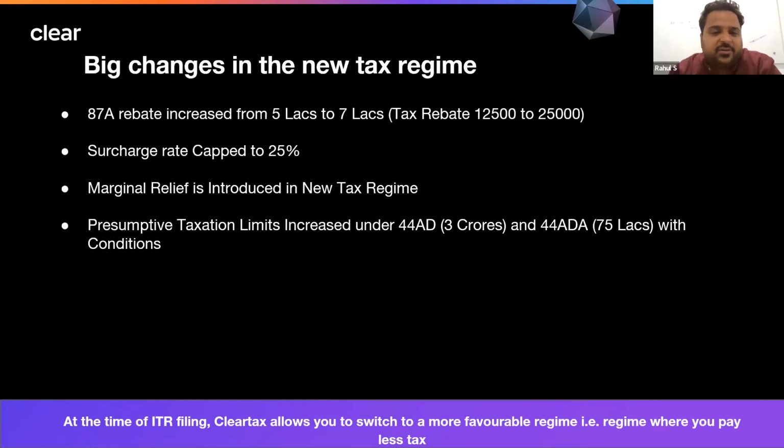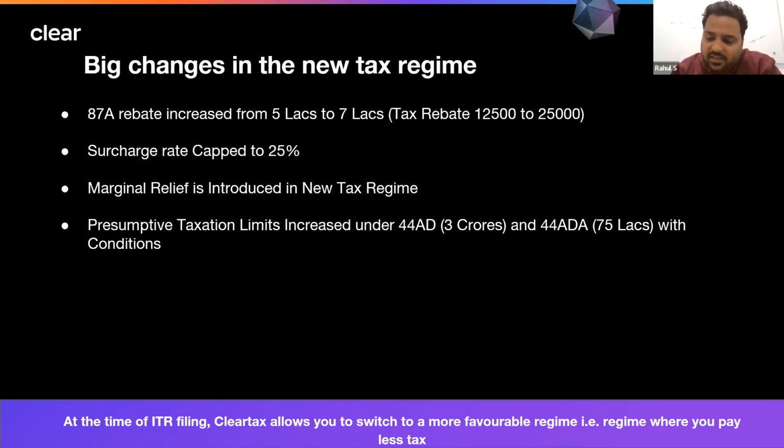Okay, so there is a concept of presumptive taxation. Those people who have a small business or small profession, or freelancing income, can take the benefit of presumptive taxation. It is under section 44AD, 44ADA, 44AE, and so on. But generally 44AD and 44ADA are well known. So if you have a business whose turnover is not more than 2 crores, or a profession whose turnover is not more than 50 lakhs, they were available under the presumptive taxation scheme.